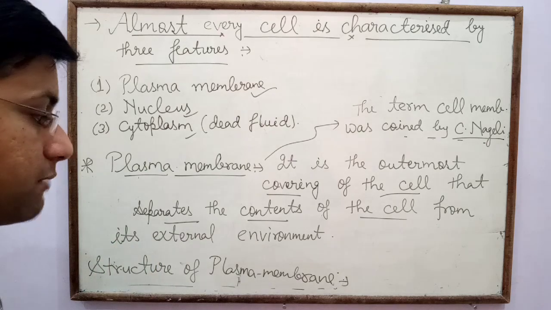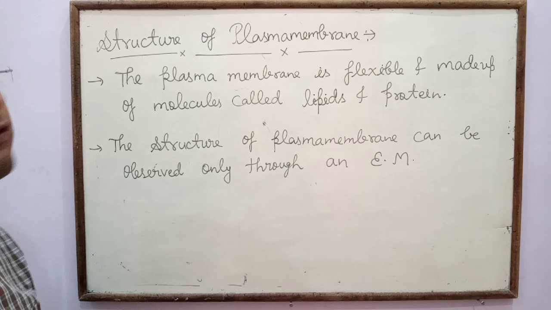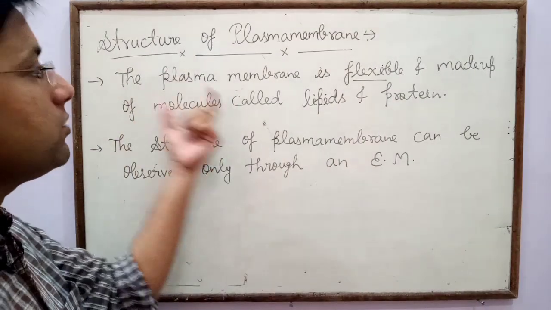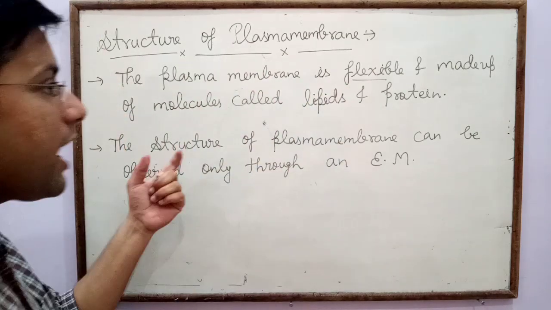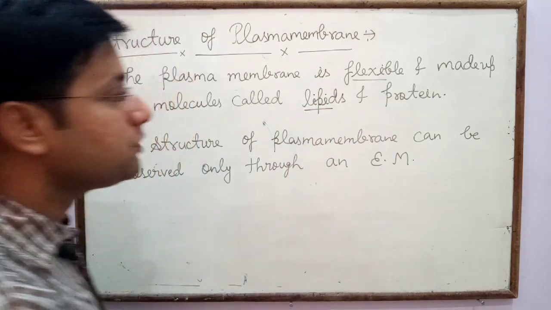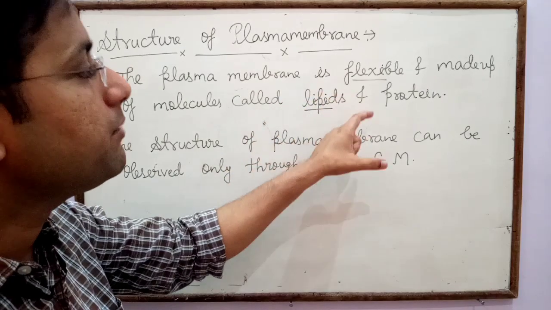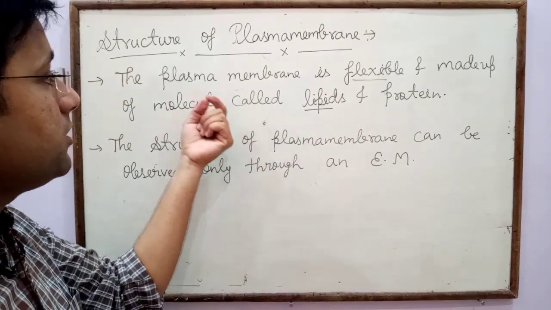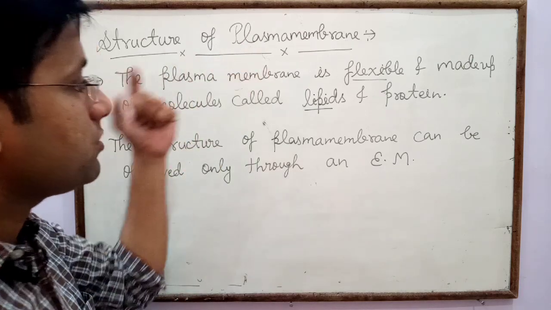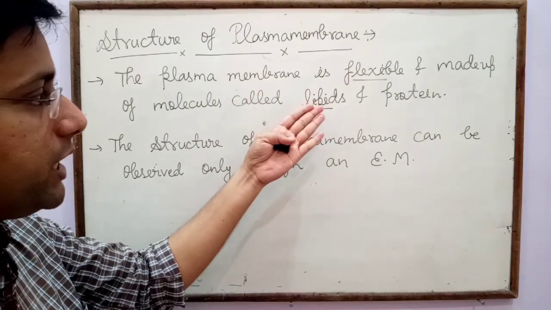Now let us see the structure of plasma membrane. The plasma membrane is flexible, not very hard, and made up of molecules called lipids and proteins. For the formation of plasma membrane, lipids and proteins play an important role.